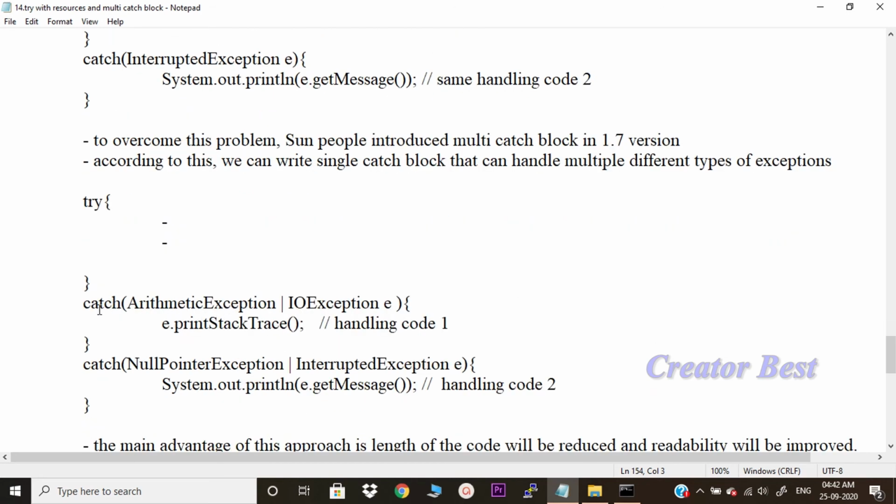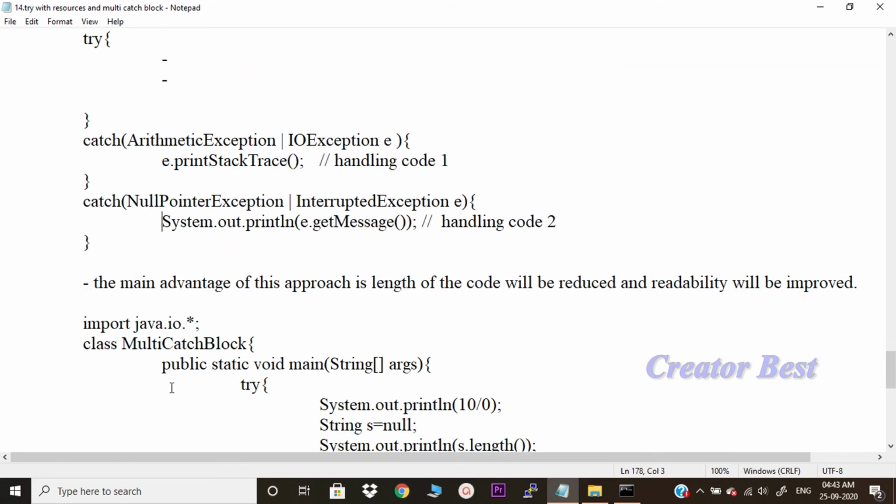So, we can use a separator: arithmetic exception or IO exception, write this handling code. Null pointer exception or interrupted exception e, this code. The main advantage of this approach is length of the code will be reduced and readability will be improved.